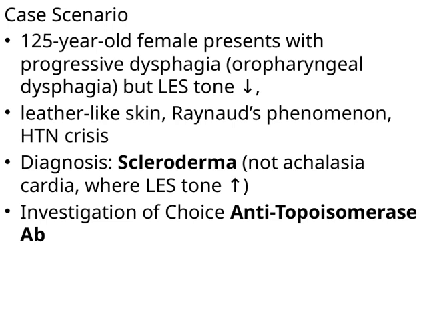So, in summary, the key points are recognizing the clinical signs of scleroderma and understanding that the LES tone is decreased here, which helps differentiate it from achalasia. The anti-topoisomerase antibody test is essential for confirming the diagnosis. All of these pieces fit together to guide us toward the correct diagnosis and management plan.